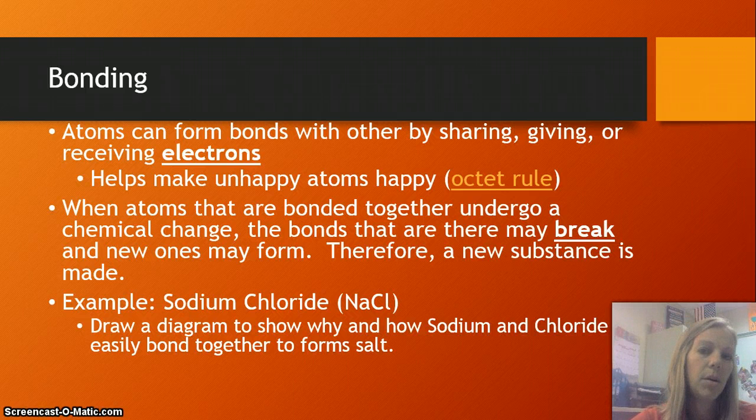So in talking about chemical reactions or chemical changes, we also need to talk a little bit more deeply about chemical bonding, the bonds between atoms. And in class, we recently have just talked about the electrons and the energy levels of electrons. And so we've discussed whether atoms are happy or unhappy, and that has to do with how many electrons are on the outer energy level. And there is such a thing as an octet rule.